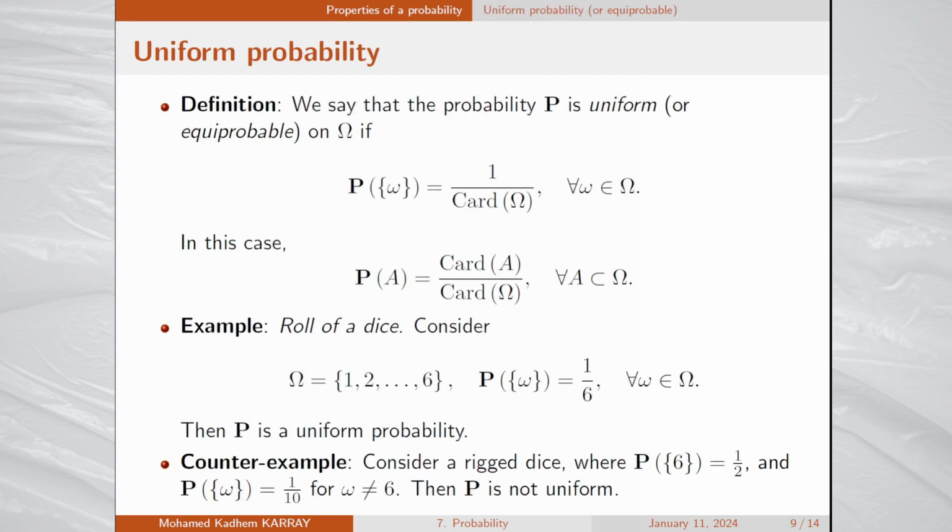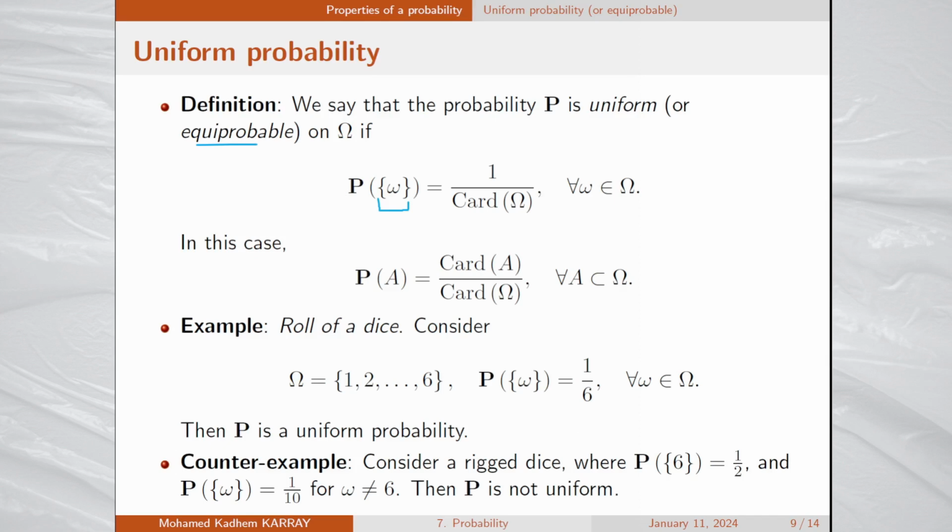We introduce now the notion of uniform probability. We say that a probability P is uniform or equiprobable on capital omega if the probability of each elementary event equals 1 divided by the cardinality, so the number of elements, of capital omega.